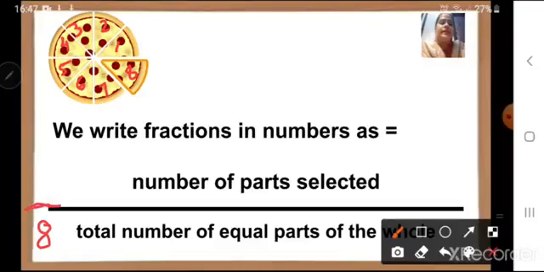And up is the number of parts selected. See children, I am taking here one piece, okay, one part from the pizza. So how many parts am I getting? Only one part. So I will write here number 1 up. So the part that I have taken out, okay, the fraction of that part is 1 upon 8 or 1/8. So both ways we can say.